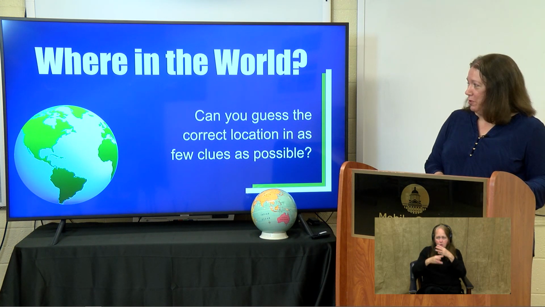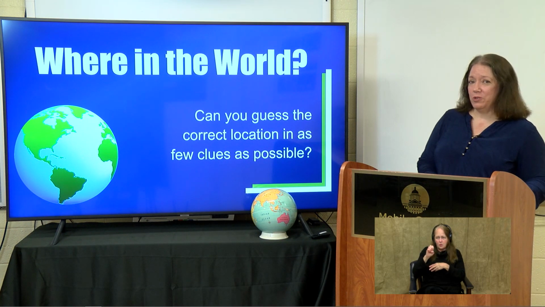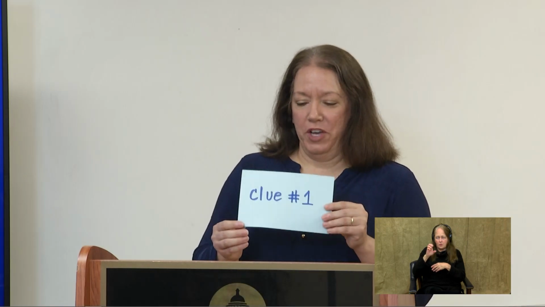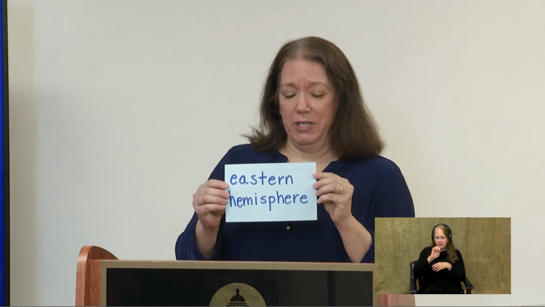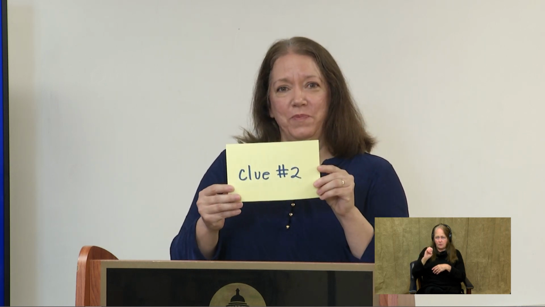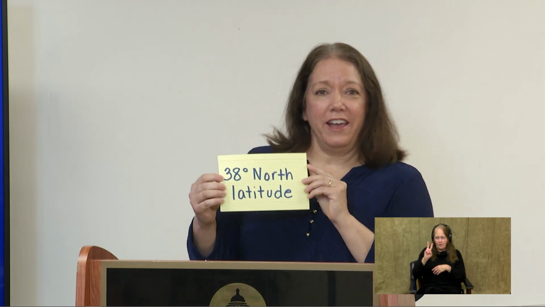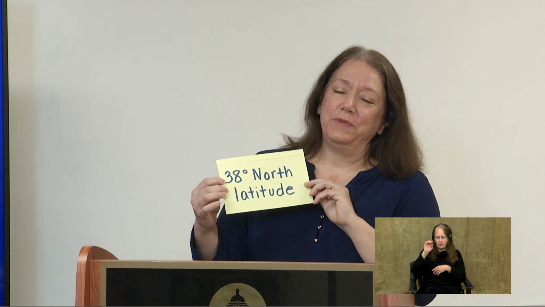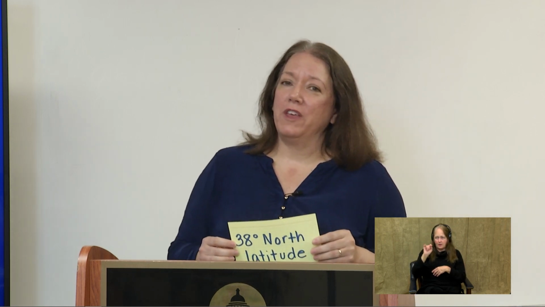Where in the World is where we try to guess the correct location with as few clues as possible. So clue number 1, it's in the Eastern Hemisphere. All right. Clue number 2, it's at 38 degrees north latitude. Now for some of you who remember that lines of latitude also go by the name of parallels, you have probably already guessed this. But let's keep going.